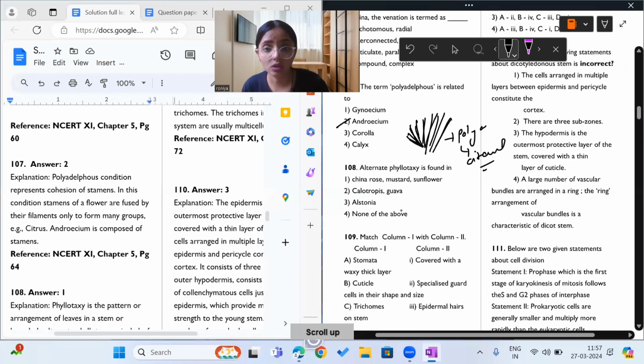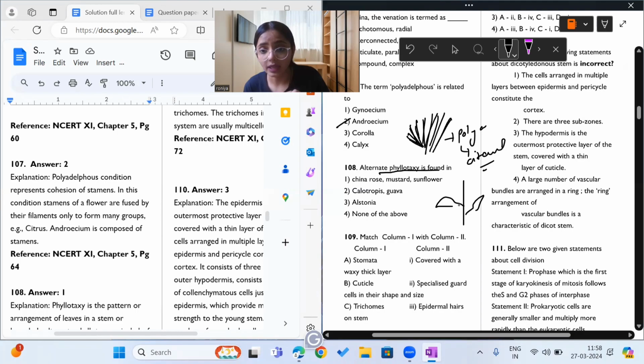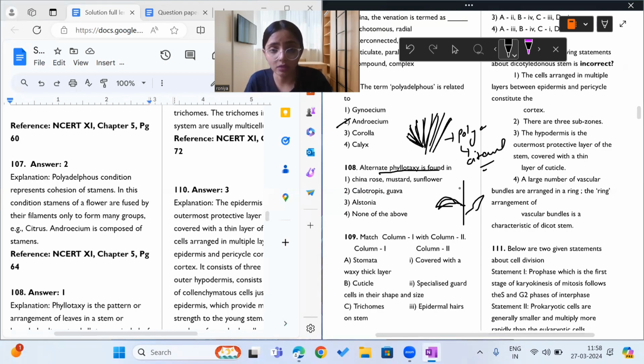Moving on to question 108, what does it say? It says alternate phyllotaxy is found in. Alternate phyllotaxy means on a rachis, from one point one leaf is arising, from another point another leaf is arising. So from one point only one leaf will arise, from the next point only one leaf will arise, and these leaves will alternately arise from points.